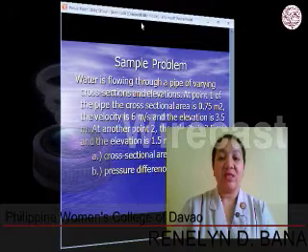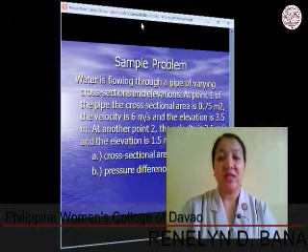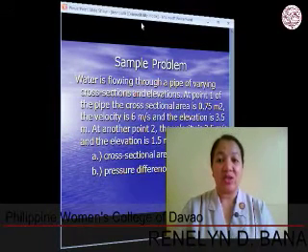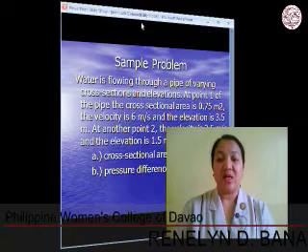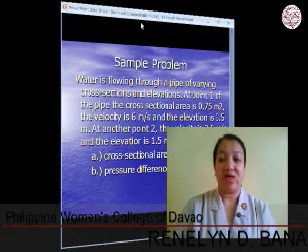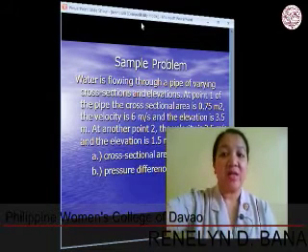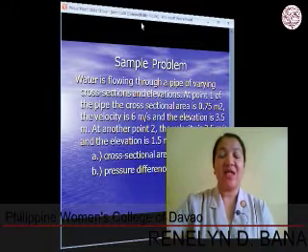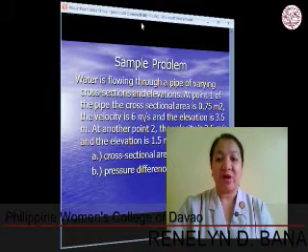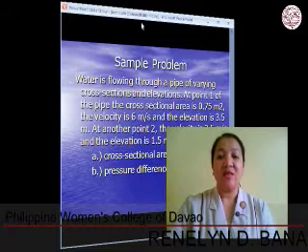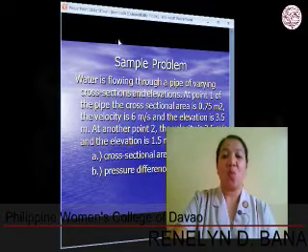The velocity is 6 meters per second, and the elevation is 3.5 meters. At another point, the velocity is 2.5 meters per second and the elevation is 1.5 meters. Find the cross-sectional area at point 2 and the pressure difference at points 1 and 2.